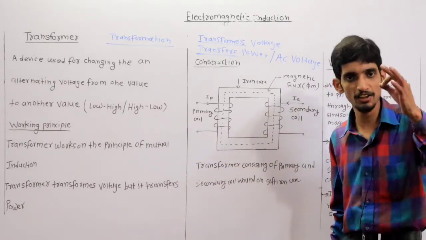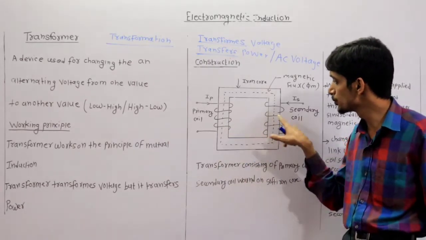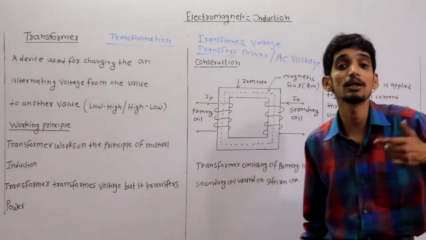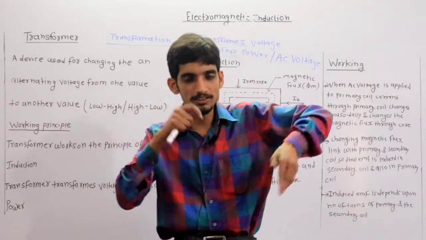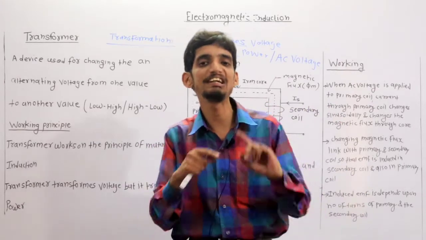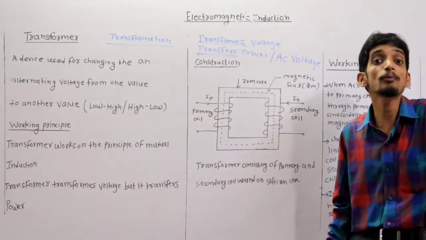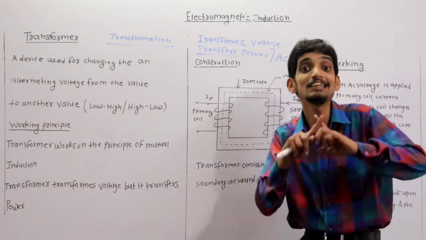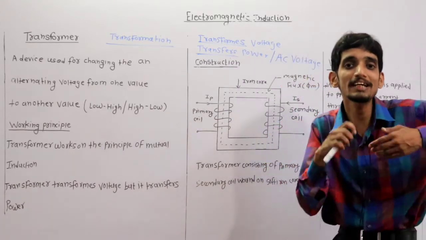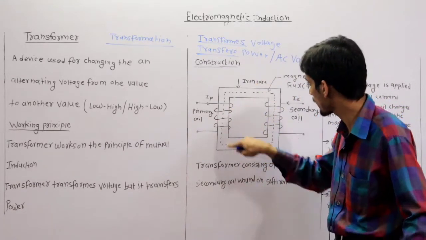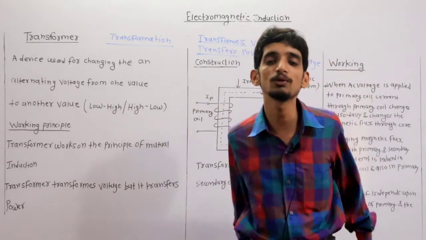So it consists of a soft iron core, then two windings which are made up of copper. Actually these are coils, and these coils are wound in the form of windings. So these two windings are made up of copper conductor, and they are insulated from each other. Okay, so how can they be insulated from each other? Because they are wound on a soft iron core, so directly they are not connected with each other.